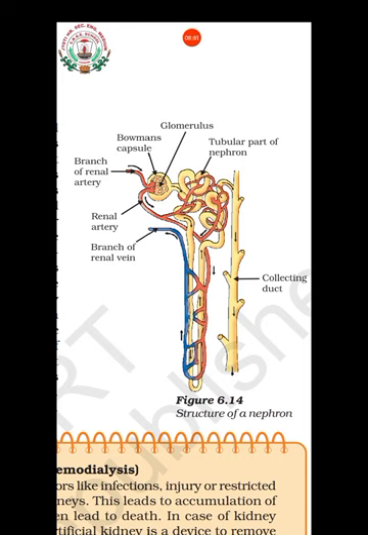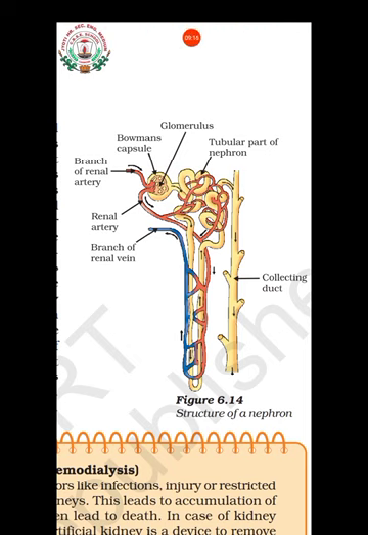Option 1, oxygen; second, carbon dioxide; third, nitrogen; fourth, helium. So what will be the answer? The answer will be carbon dioxide itself, isn't it? Because plants also respire, and during respiration the plants release carbon dioxide.